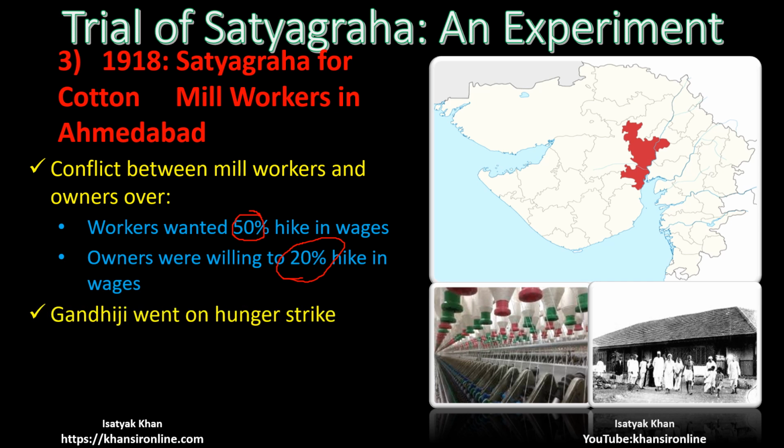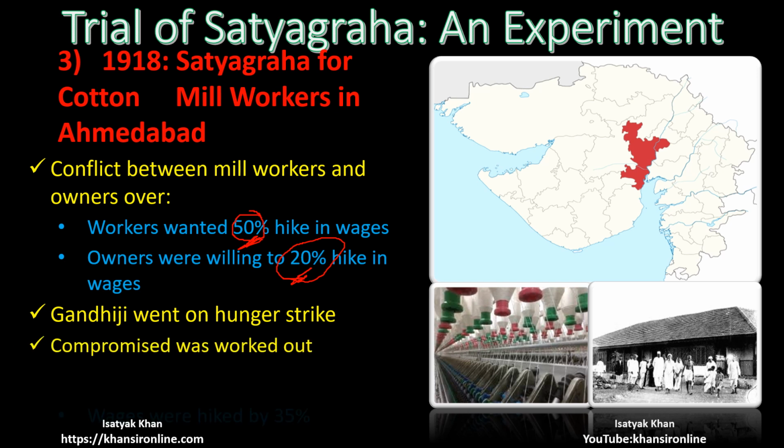Now here Gandhiji came. Gandhiji went on Satyagraha, again went on strike. Tried to convince both the parties, and finally Gandhiji agreed. Now see, what was Gandhiji's agreement? The workers demanded 50%, owners were willing to give 20%, and there is a gap of 30% between what was being demanded and what was being offered.